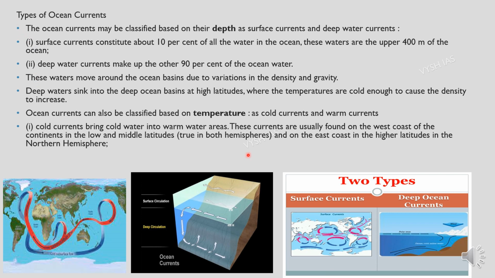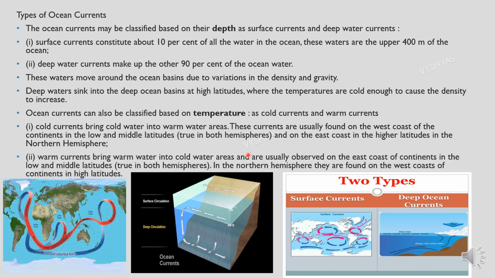On the east coast, in higher latitudes and in the northern hemisphere also, we can see this. Then the warm currents bring warm water into cold water areas and are usually observed on the east coast of the continents in low and middle latitudes. In the northern hemisphere, they are found on the west coast of the continents in the high latitudes. As you can see in the picture over here, this red belt is our warm current, and the blue one is our cold current.